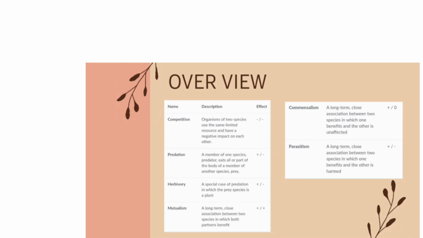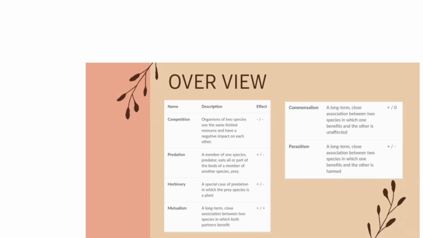It has both a positive and a negative effect. The positive effect is for the predator, and the negative effect is for the prey. The third one is herbivory. It is a special case of predation in which the prey species is a plant. As with predation, herbivory also has a positive and a negative effect.